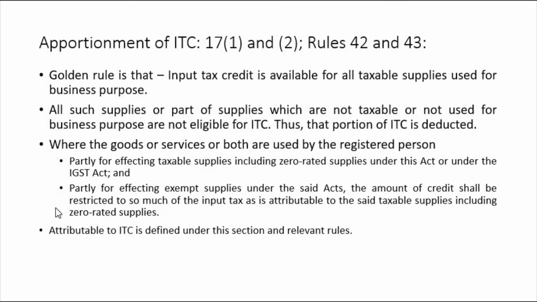If you are making taxable and non-taxable both supplies, let us suppose taxable and exempt supplies, that part which is taxable supply, for that ITC is available, and that part for which you are making exempt supplies, ITC is not available. That is what these points say. Be that goods or services, both. Attributable to ITC is defined under this Act, this section and relevant rules. Here we have used the word attributable, meaning that portion, that part, right?